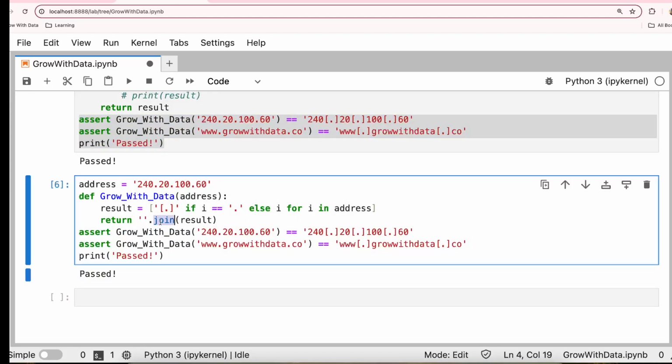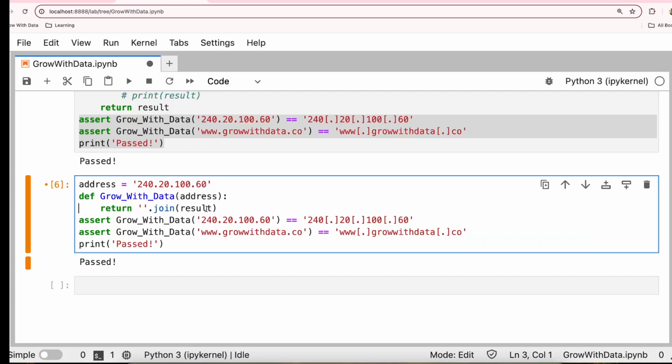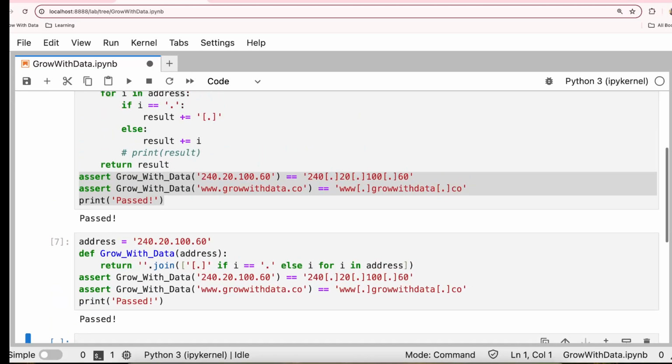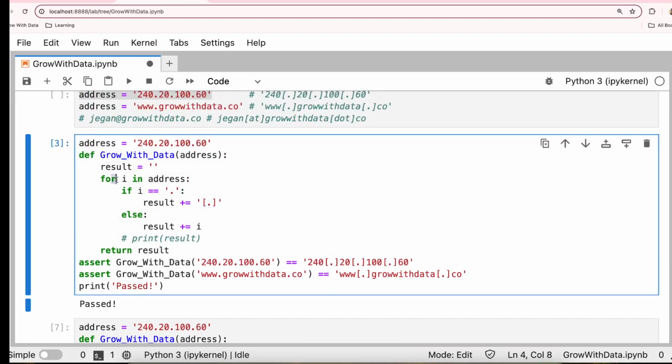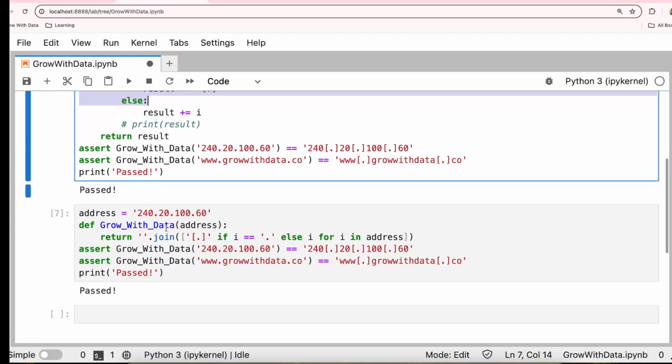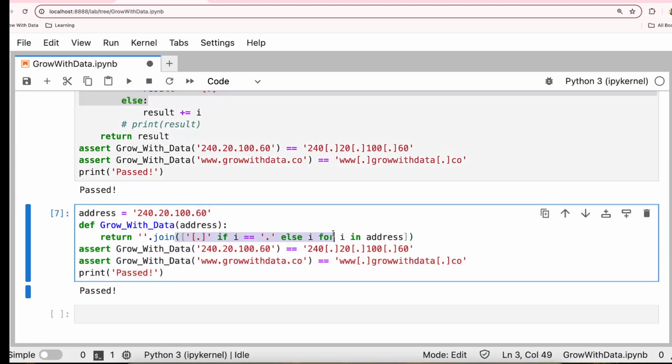So we talked about this join and we talked about this list in our previous videos a lot. So you can just watch that. And you know the delimiter part also. Okay. And as I told you, we don't have to have a variable, do that, and then you join. You can just do it in a single line of code, and then it works fine. So with 4 or 5 lines of for loop and if condition, we can do everything in one line, which is called a list comprehension.